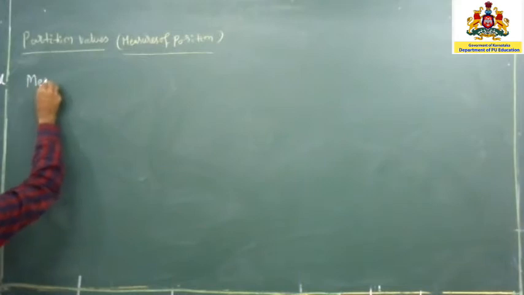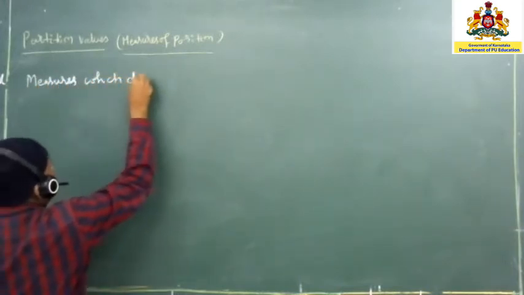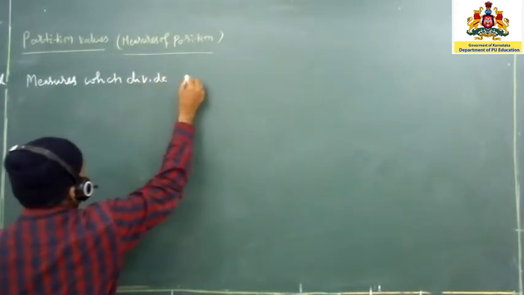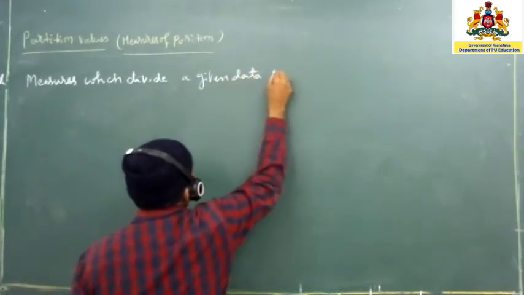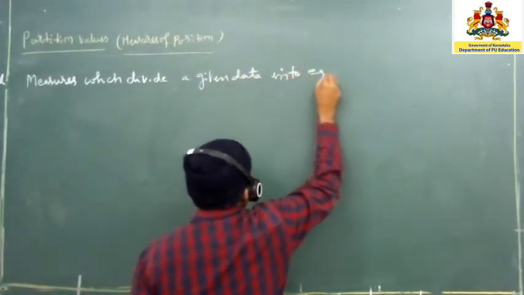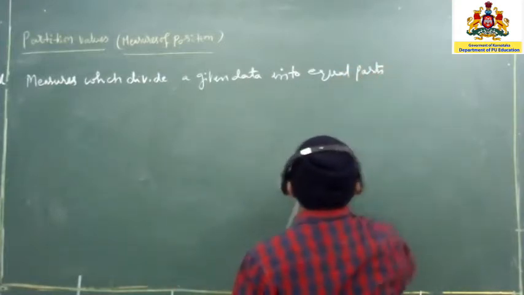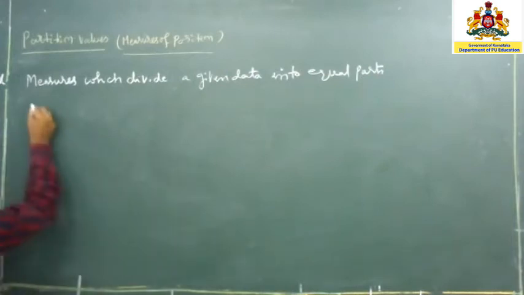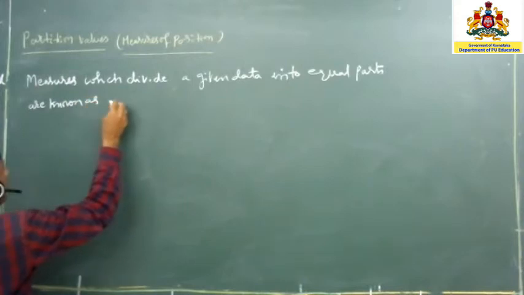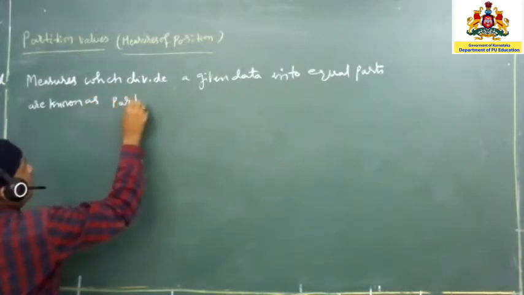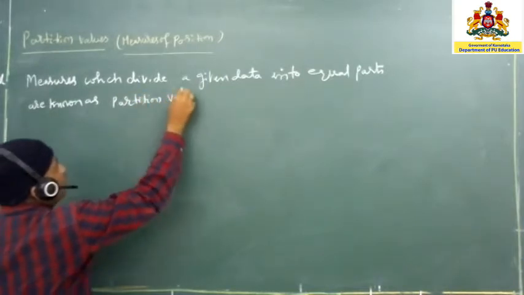The measures which divide a given data into equal parts are known as partition values.